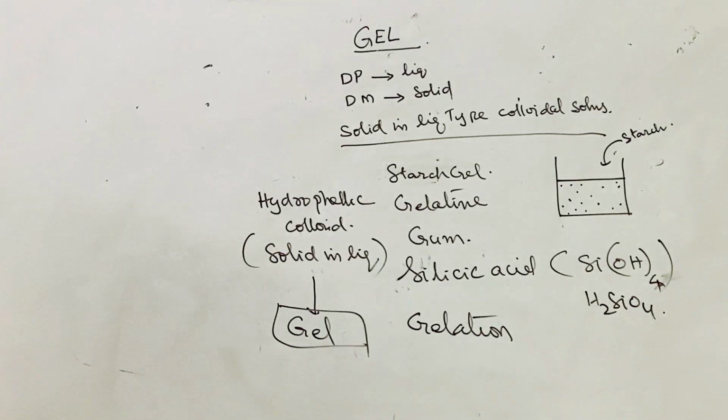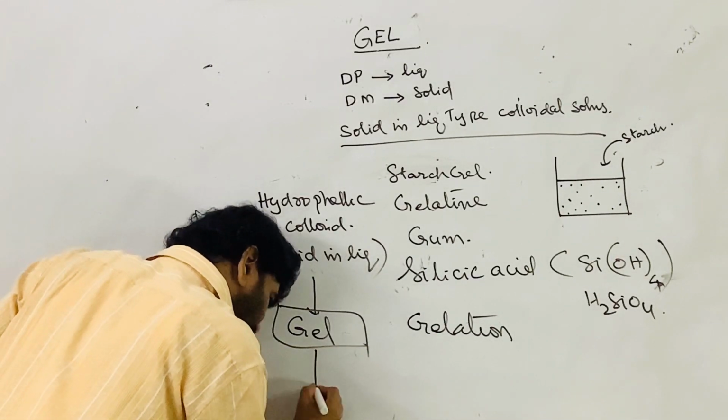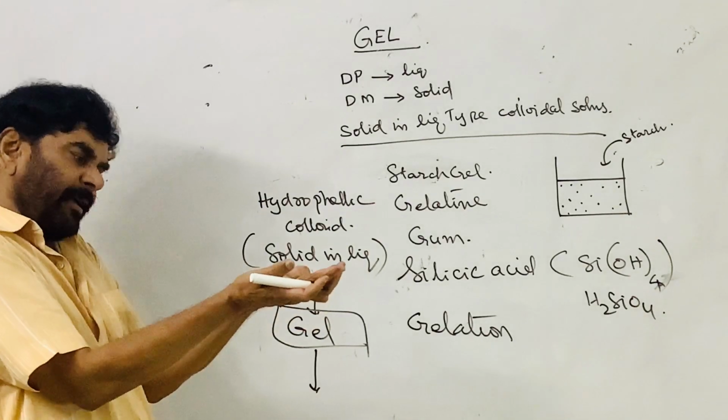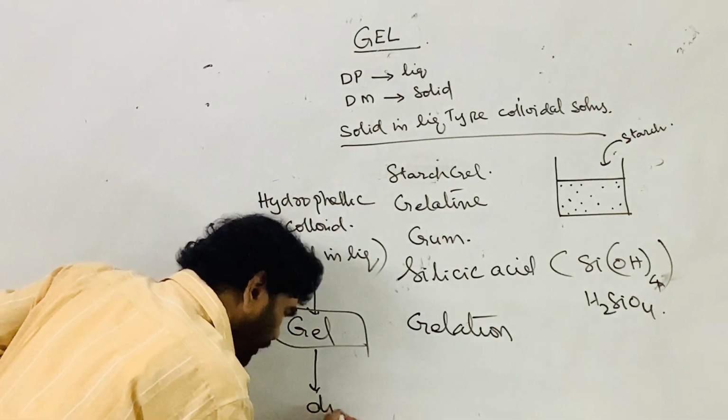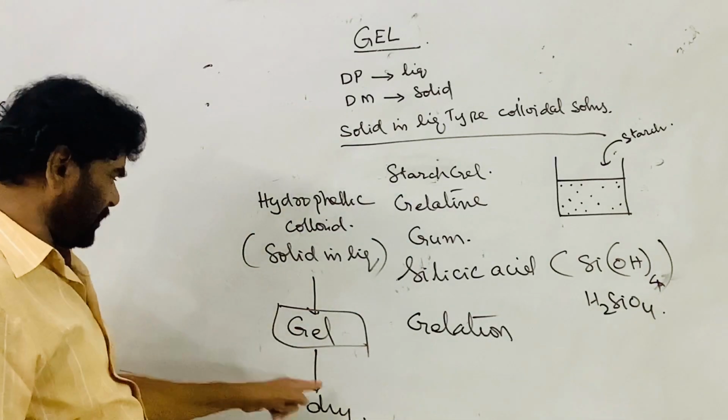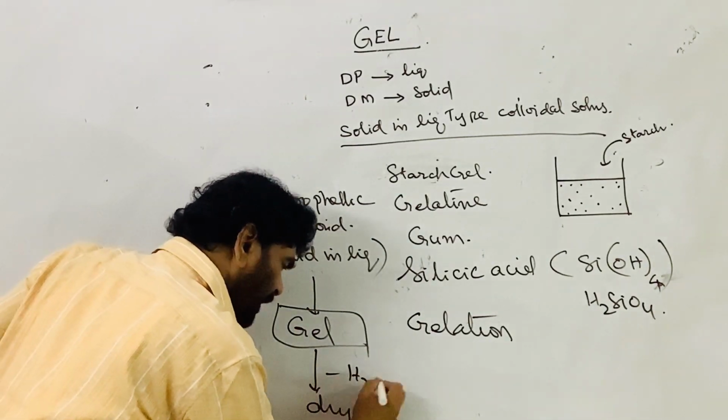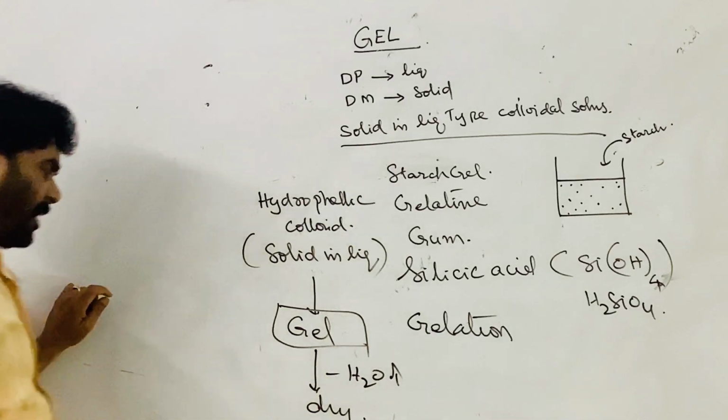Right? And if the gel is exposed to the air, slowly it loses the water and becomes dry. Water is totally evaporated.